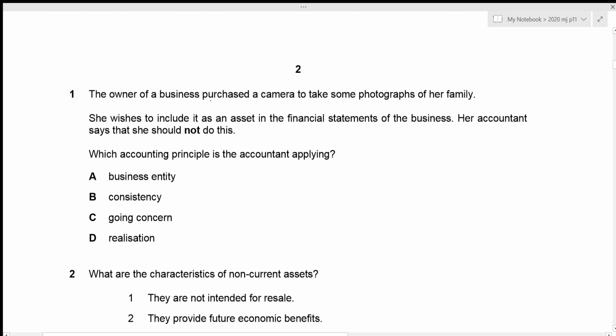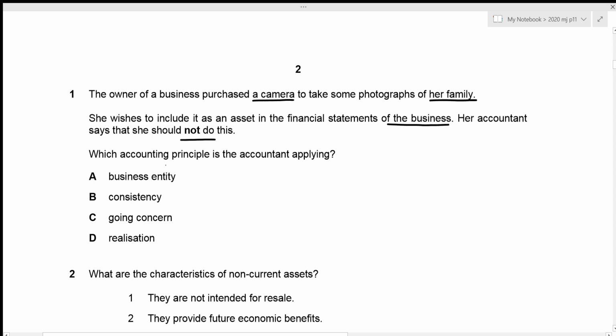The owner of a business purchased a camera to take some photographs of her family, and she wishes to include it as an asset in the financial statements of the business. Her accountant says that she should not do this. Which accounting principle is the accountant applying?